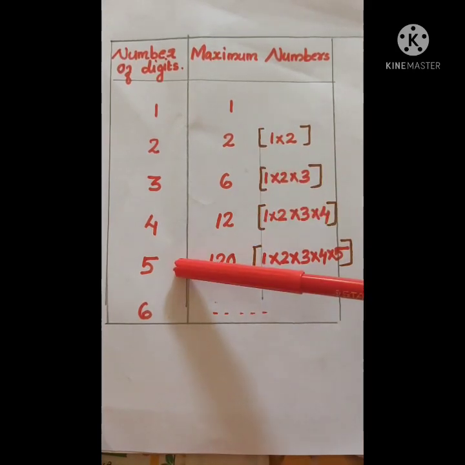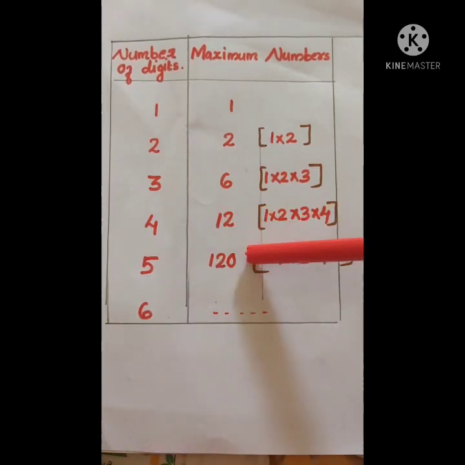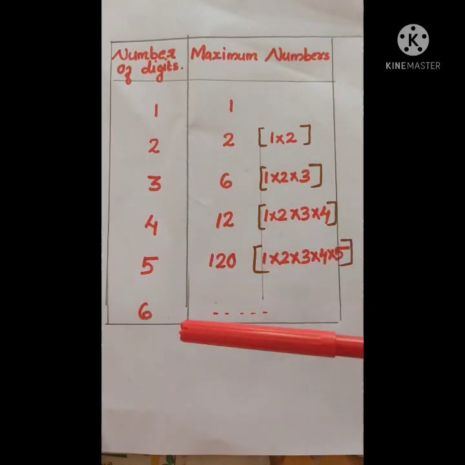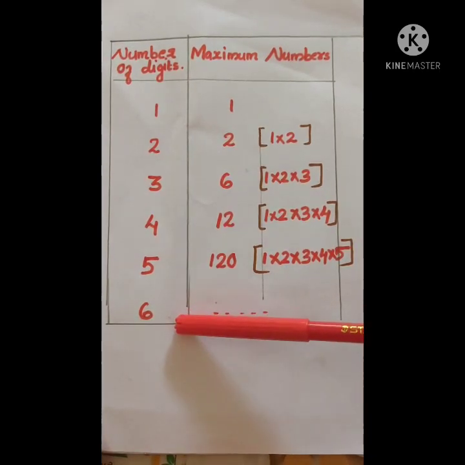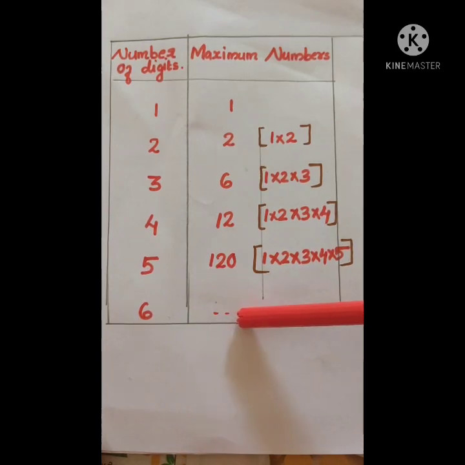If the number of digits is 5, we can make 120 5-digit numbers. How will you get it? That is 1 into 2 into 3 into 4 into 5, which is equal to 120. Here we can make 120 5-digit numbers. Then if the number of digits is 6, how many 6-digit numbers can we make? Try yourself and fill in this blank.